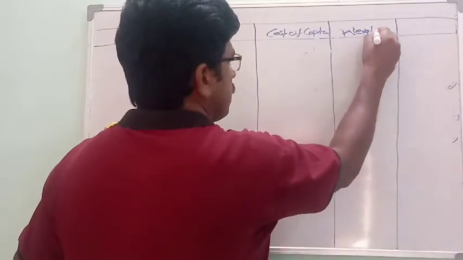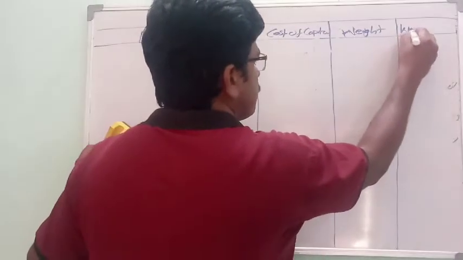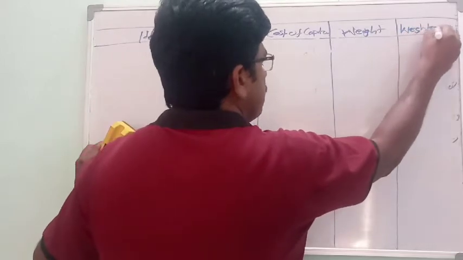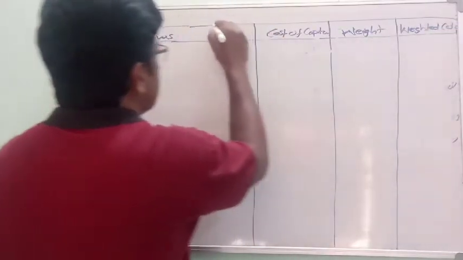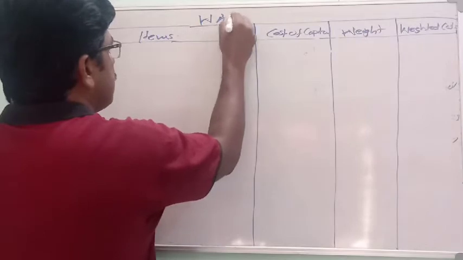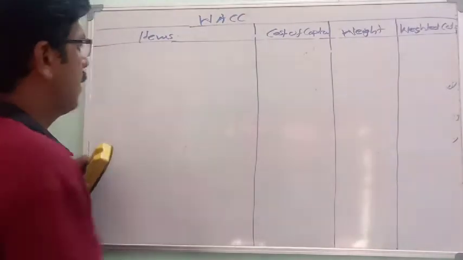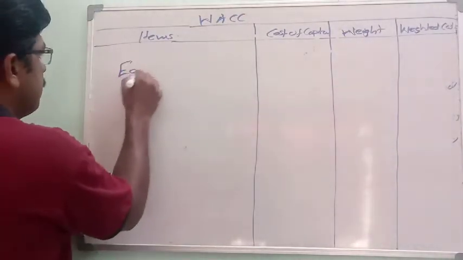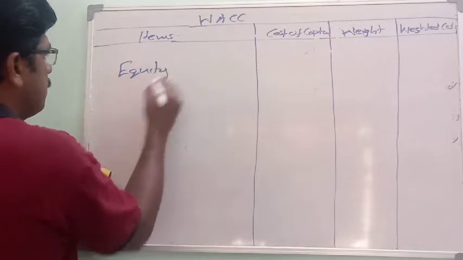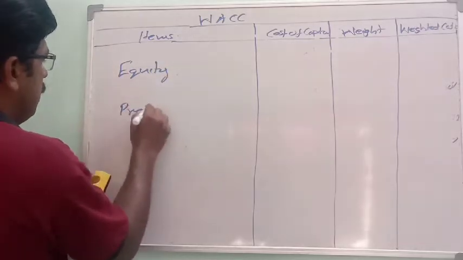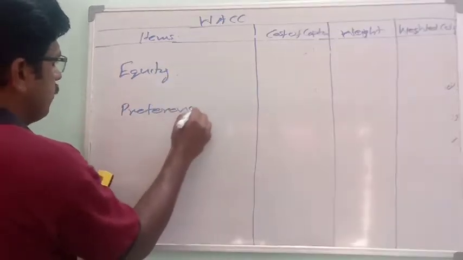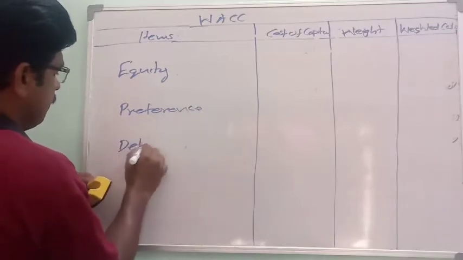Weighted cost, weighted average cost of capital. Okay, first equity capital, preference and debenture.